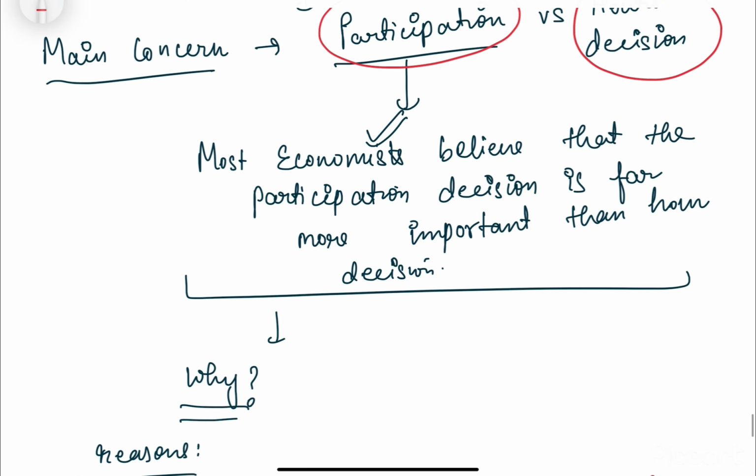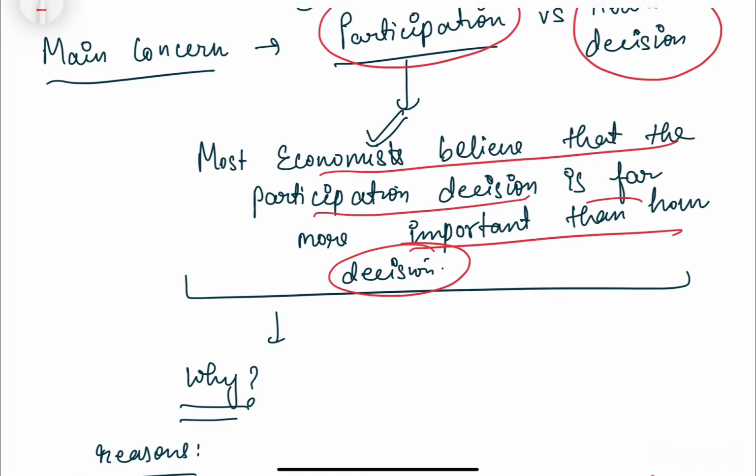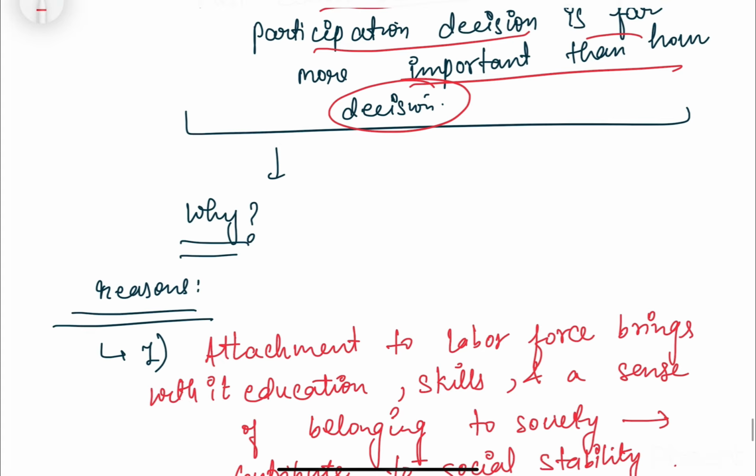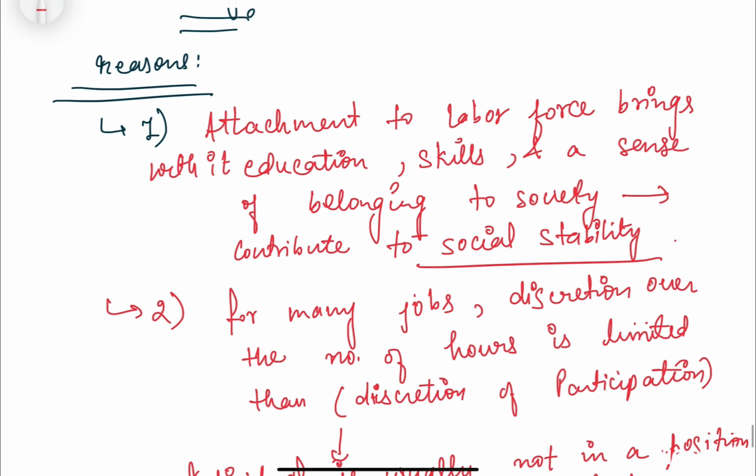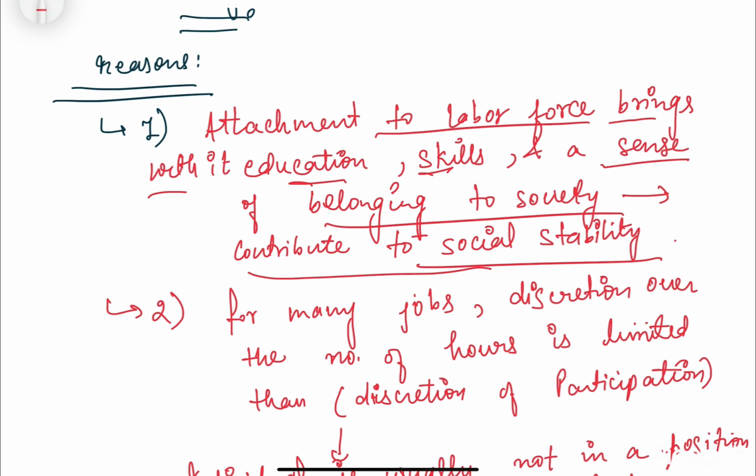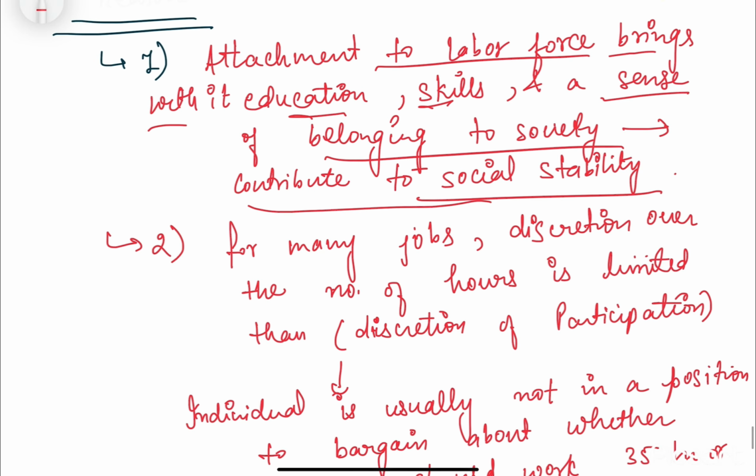Most economists believe that the participation decision is far more important than the hours decision. And why is this so? Why is participation in the labor force so important? This is very important, you should keep it in mind. First, attachment to the labor force brings with it education, skills, and a sense of belonging to society, and it contributes to social stability. I would suggest you memorize this as it is, it would be better for you.